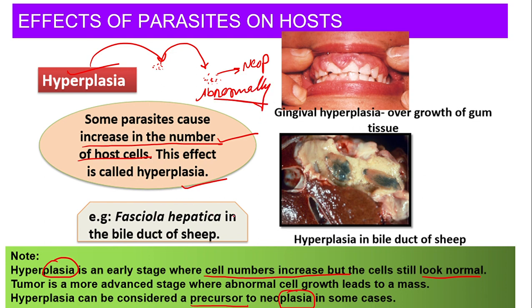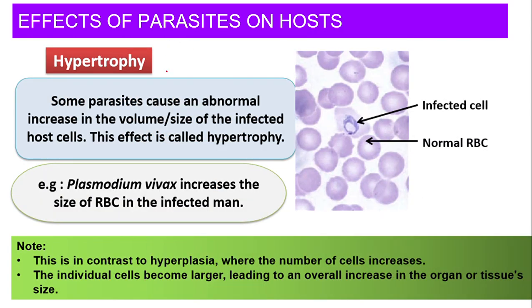Now, fascicular hepatica is in the bile duct of sheep. These are the examples. यहाँ पे आप picture देखेंगे, अगर आप इसको ध्यान से देखेंगे, तो here there is an increase, abnormal नहीं है, there is an increase in the number of host cell. यहाँ पे host cell increase हुए हैं, but अभी तक ये abnormal नहीं है, right? Abnormal होता तो we call it as neoplasia, but now it is not abnormal, so we call it as hyperplasia, right?